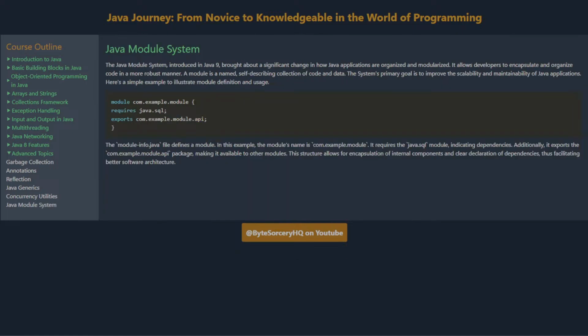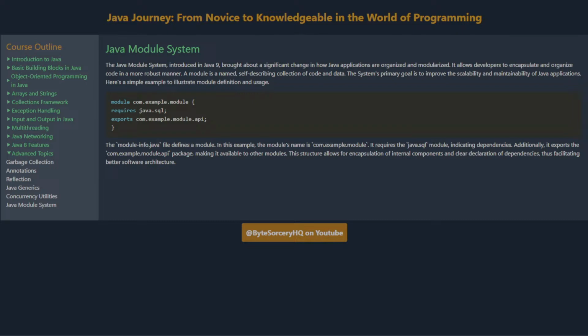Java Module System. The Java Module System, introduced in Java 9, brought about a significant change in how Java applications are organized and modularized. It allows developers to encapsulate and organize code in a more robust manner. A module is a named, self-describing collection of code and data. The system's primary goal is to improve the scalability and maintainability of Java applications.